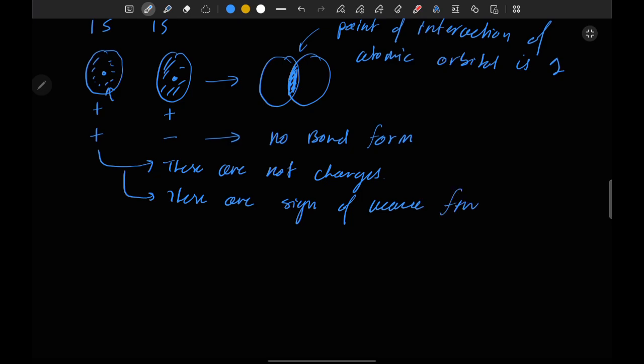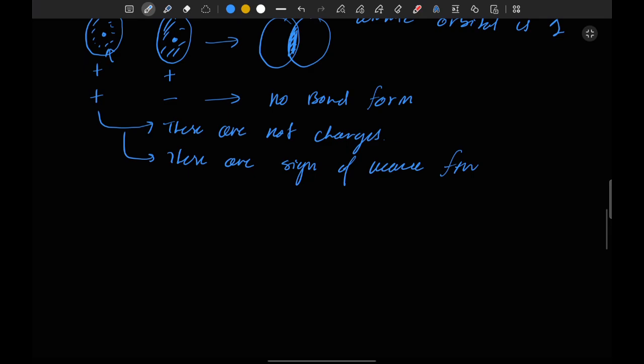which show the state of wave in which it is. And we know that for a constructive interference of wave, they must be in the same phase. Okay, then only they are going to make a bond or going to make an effective constructive wave function, otherwise they will form a destructive wave function.